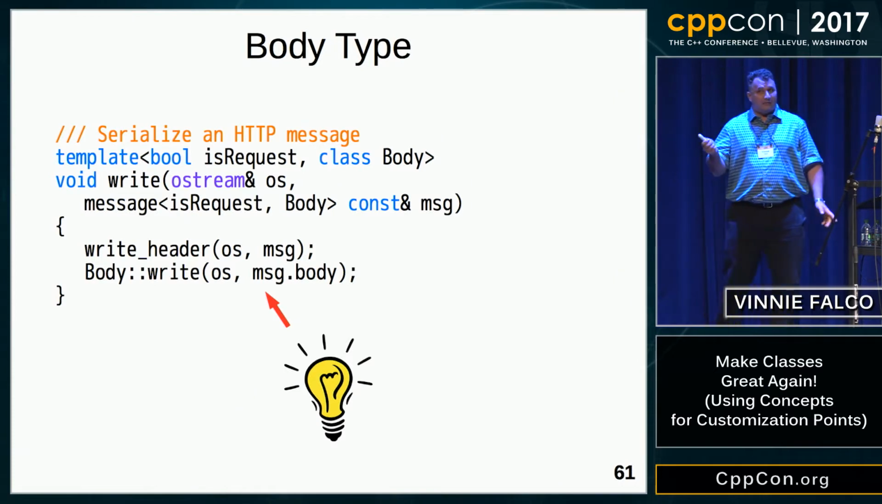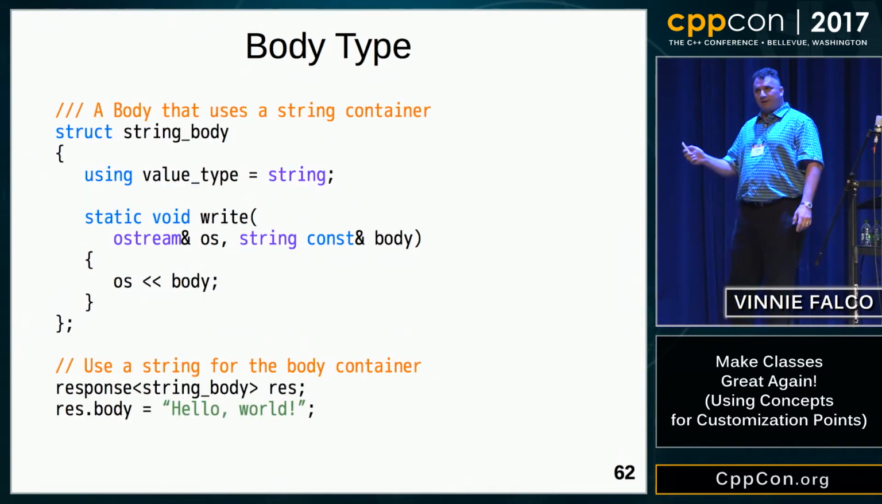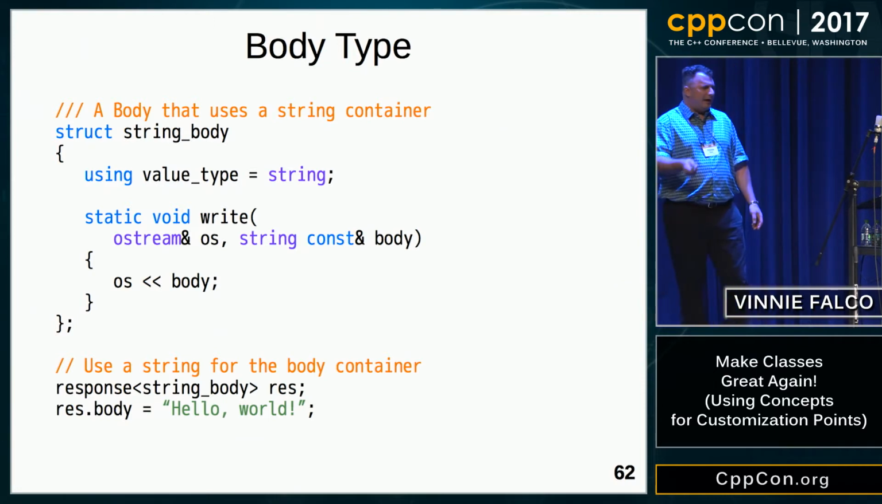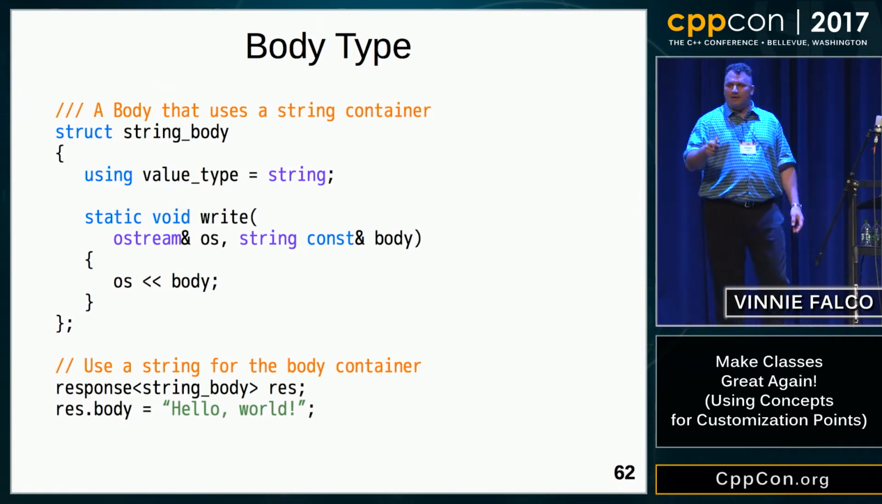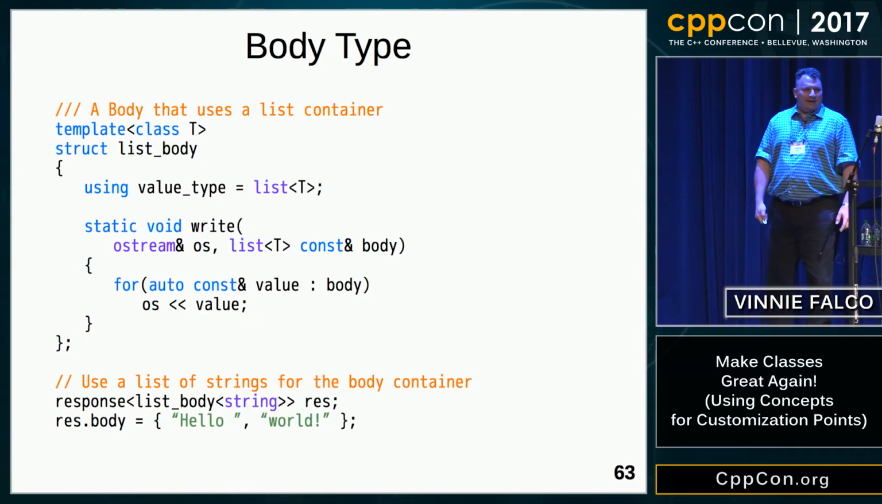In order to do that, we actually have to have an implementation. So here's a user-defined type string_body. You can see I've added the static write function, which does the right thing. We send the container to the output stream. Now we can declare a response that uses a string body, and it's going to serialize correctly. Can we solve the problem of the list of strings? It turns out that we can.